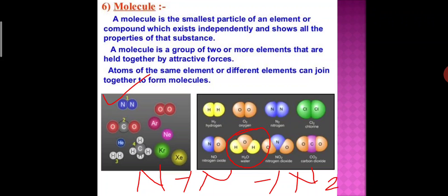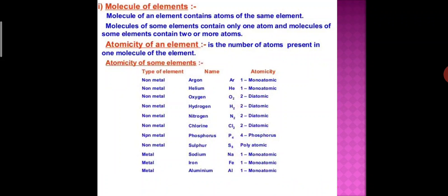Now we will discuss the molecules of elements. We can say that there are elementary molecules and compound molecules. There are two types. If we talk about elementary molecules, all the molecules of an element are made up of identical atoms. For example, you can take the example of chlorine. Understand? I am taking the example of chlorine.